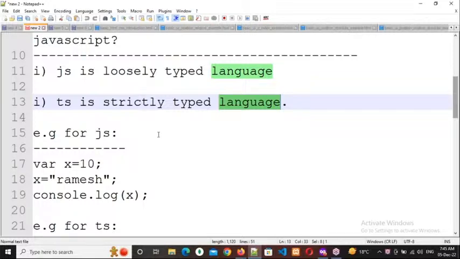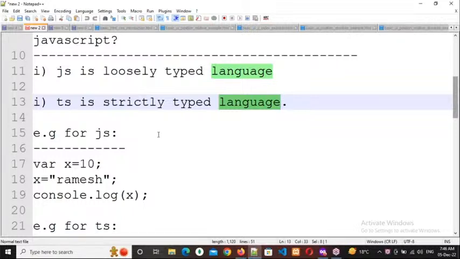Whenever we are programming, we need to deal with data. There will be different types of data: some data will be numbers, some alphabets, some alphanumeric values, some alphanumeric with special characters, some true or false only.